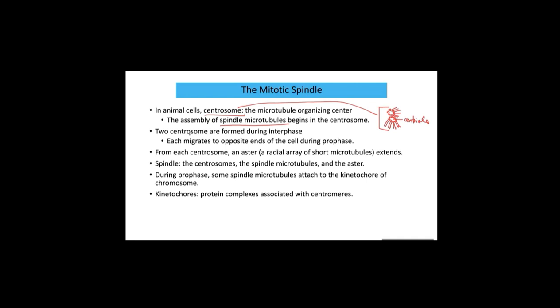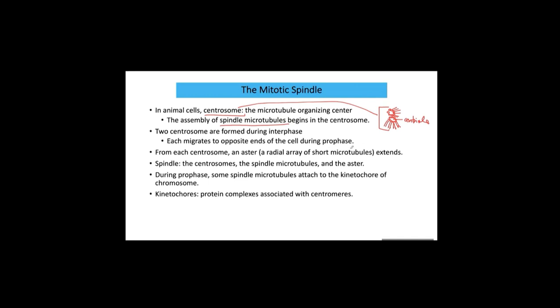And then two centrosomes are formed during interphase. So during interphase, this single cell has one set of a centrosome, but when the cell decides to go into mitosis, this centrosome duplicates. So two centrosomes are formed during interphase, before mitosis begins. And then each centrosome migrates to the opposite end of the cell during prophase.